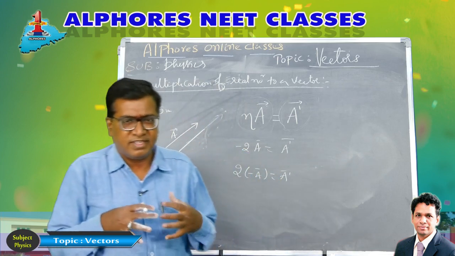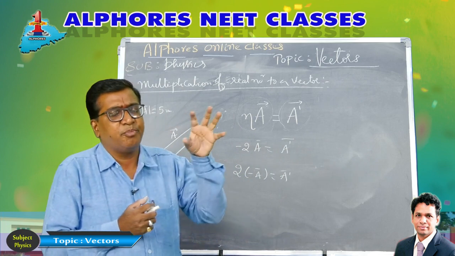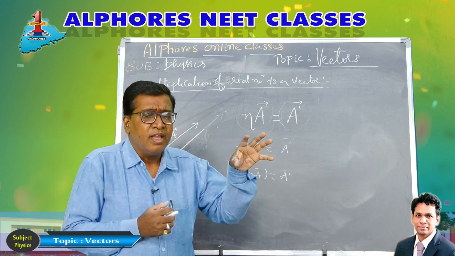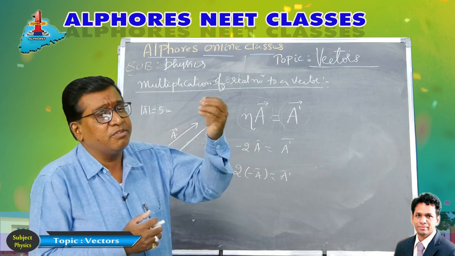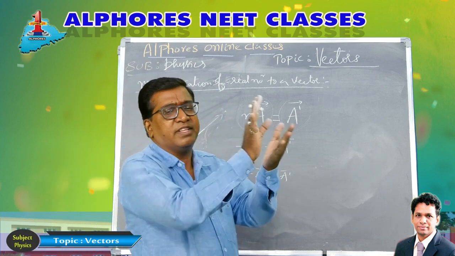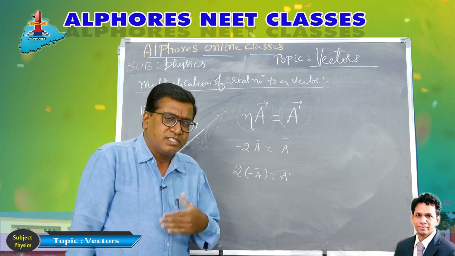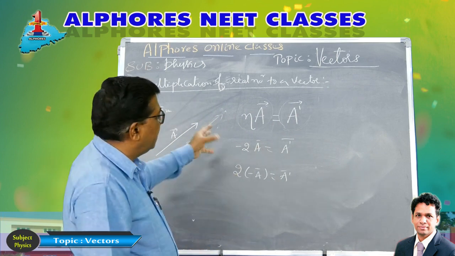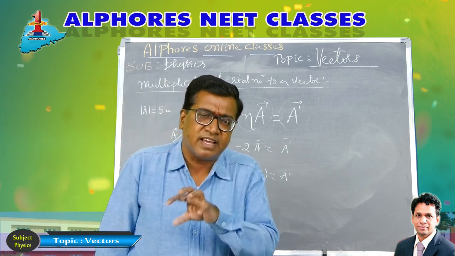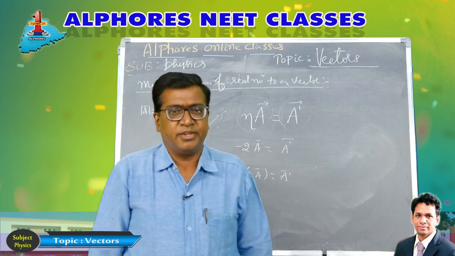So in this session we have learned how to evaluate problems regarding position vector. Whenever the position vector is given with coordinates, how to find the magnitude, or if magnitude and direction are given, how to find the coordinates and position vector. Later, in the next session, we will continue with the multiplication of a scalar with a vector, a real number with a vector, and all possible cases regarding this. Okay, thank you.